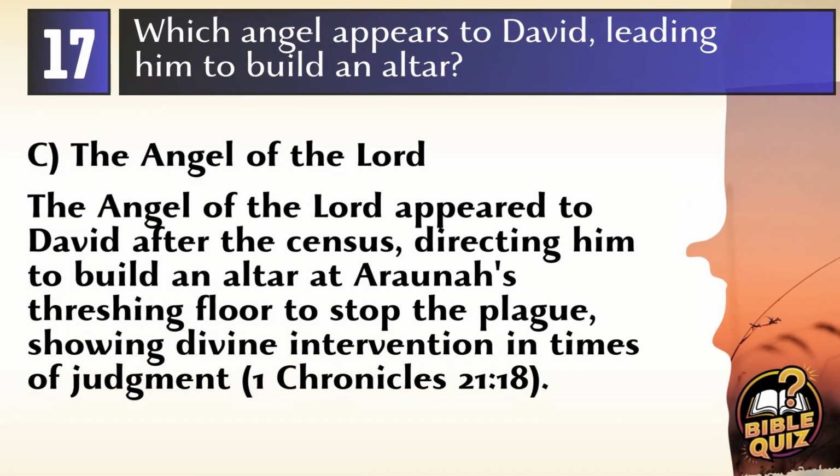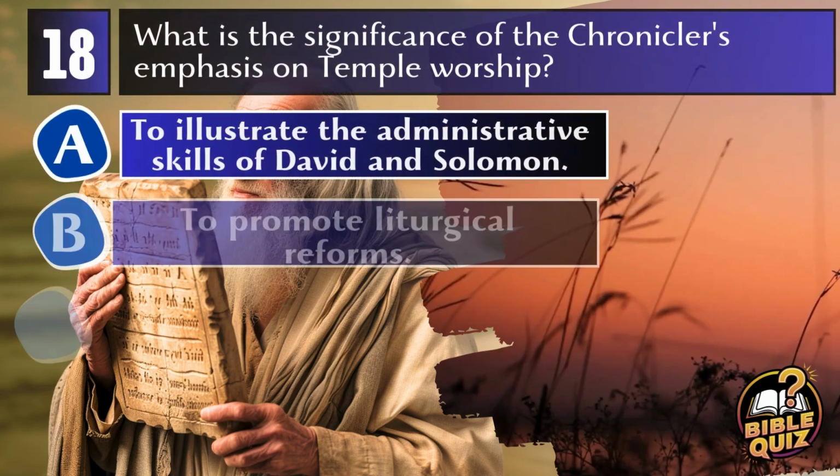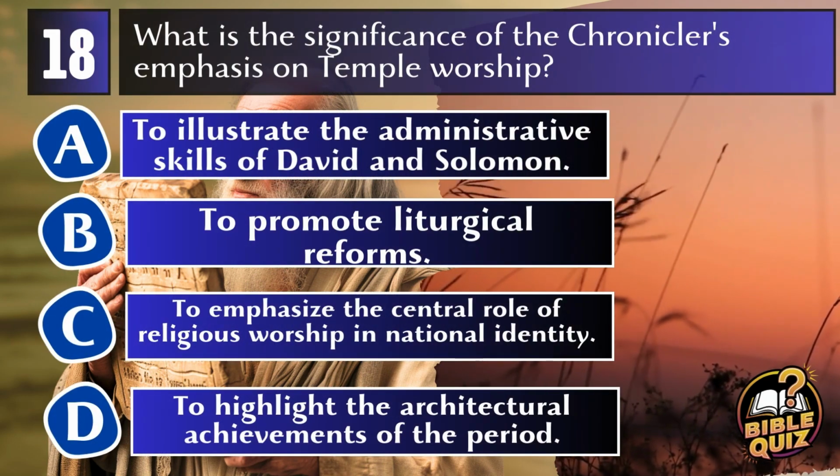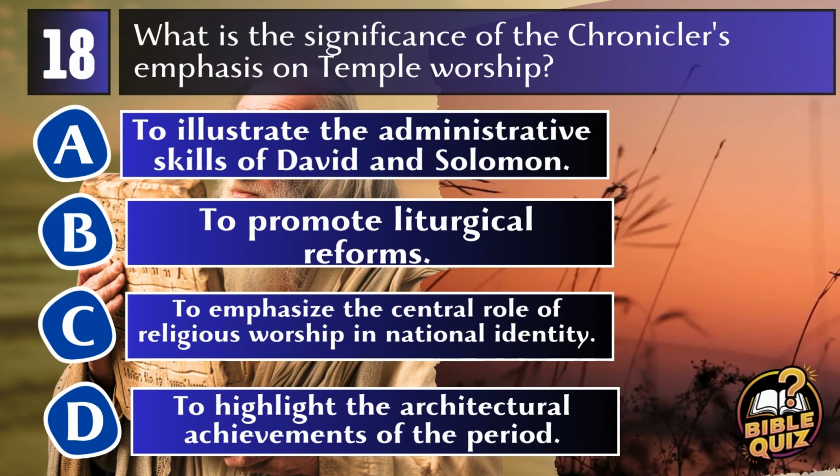Answer: C. The angel of the Lord. The angel of the Lord appeared to David after he sinned by taking a census, instructing him to build an altar on the threshing floor of Araunah the Jebusite as a means of averting a plague from Israel. 1 Chronicles 21:18. Question 18. What is the significance of the chronicler's emphasis on temple worship?